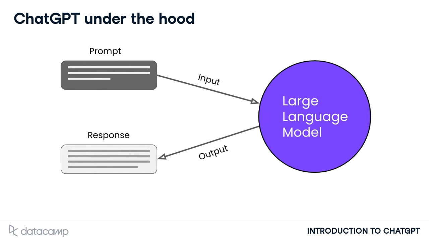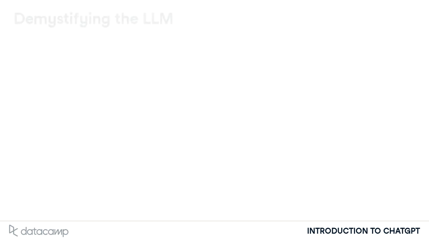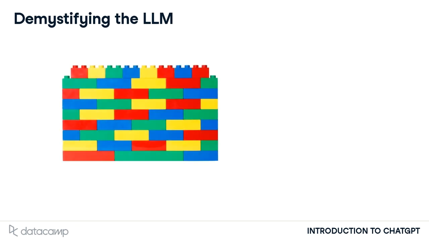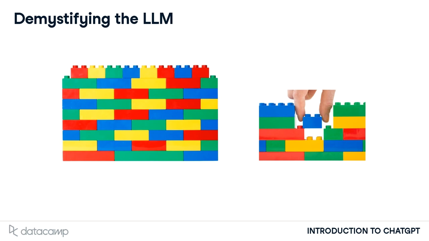To understand some of the limitations of ChatGPT, we'll first need to delve a little deeper into how the LLM works. Imagine we've been shown a large and complex building block wall, and then we've been given a new incomplete wall that we have to finish off by copying patterns in the large wall. This, in essence, is how ChatGPT works.